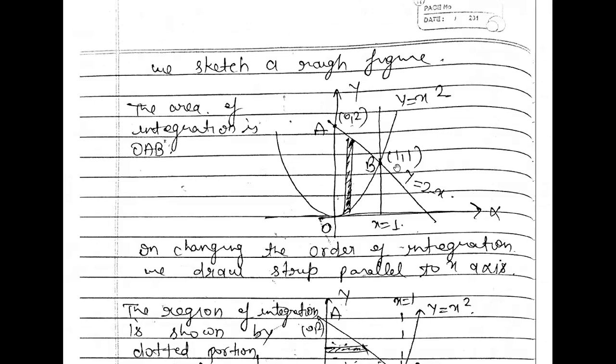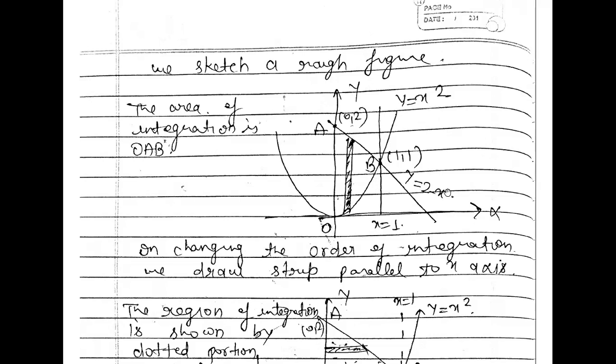So our figure is this one. So you can see that y is equal to x square. So y is equal to x square is a parabola parallel to y axis, right? Here y is equal to x square, that means this is a parabola parallel to y axis. So this is your figure. This is your parabola, y is equal to x square. You can see that here. Now the y is equal to 2 minus x line.